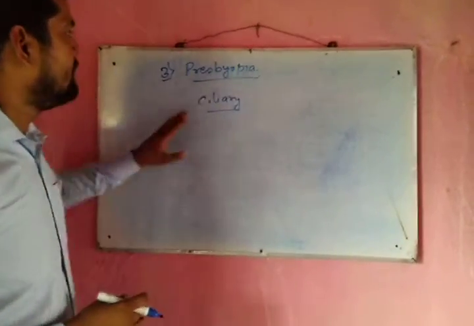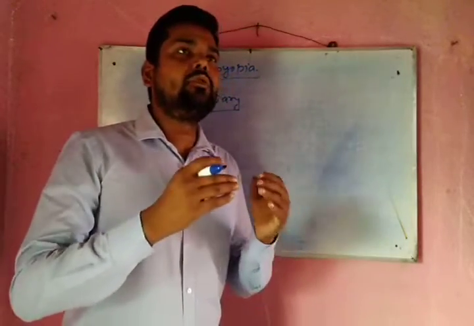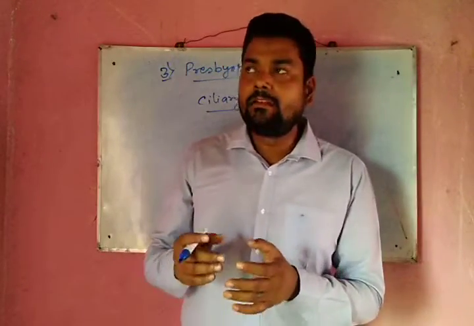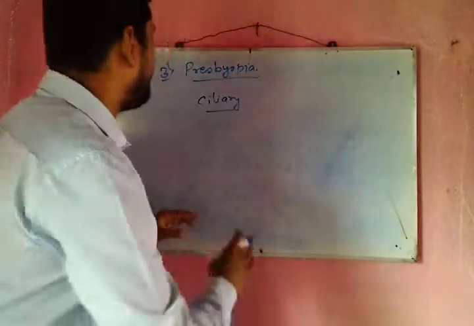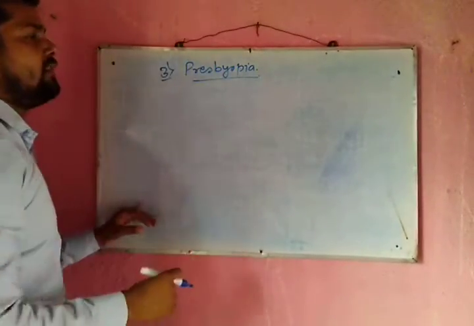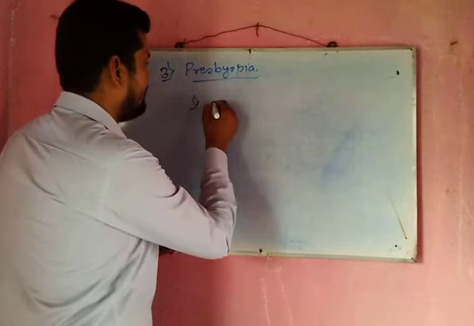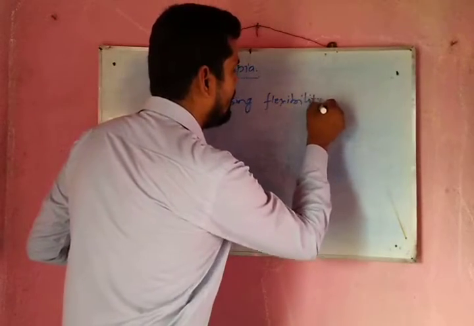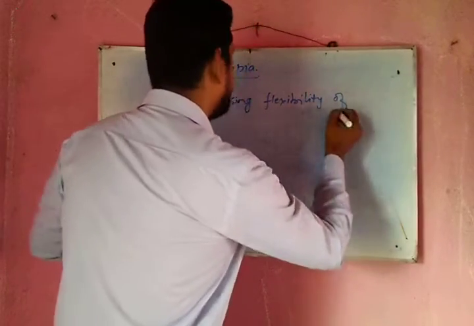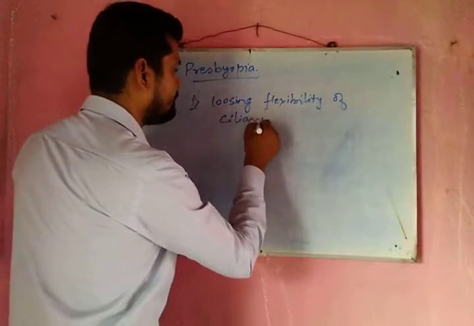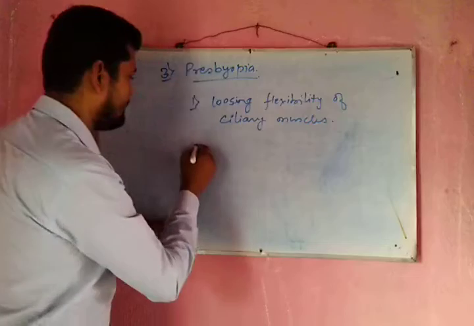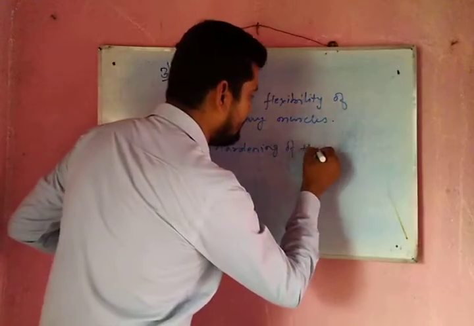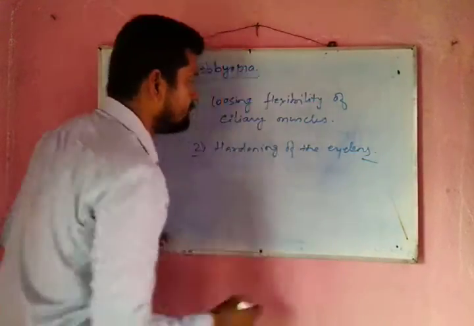So in that case, due to aging, the eye loses its ability to adjust its focal length. So it gets a fixed focal length. It is called presbyopia. So what are the causes of presbyopia? The causes of presbyopia are losing flexibility of the ciliary muscles, and second one, hardening of the eye lens. So these two causes.